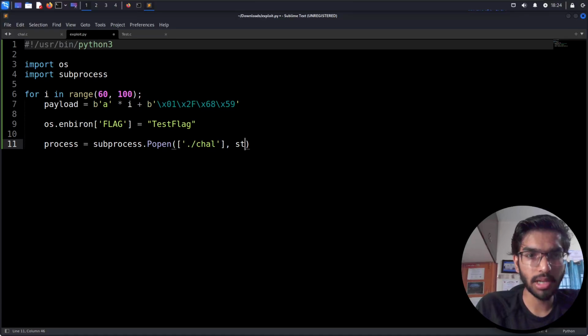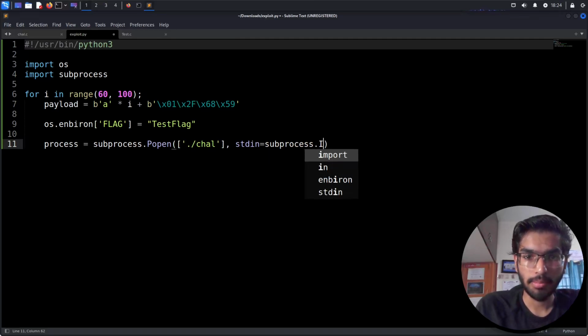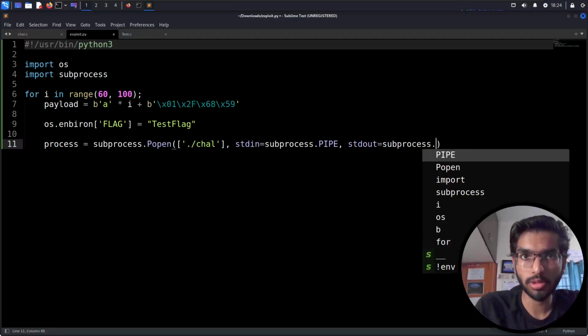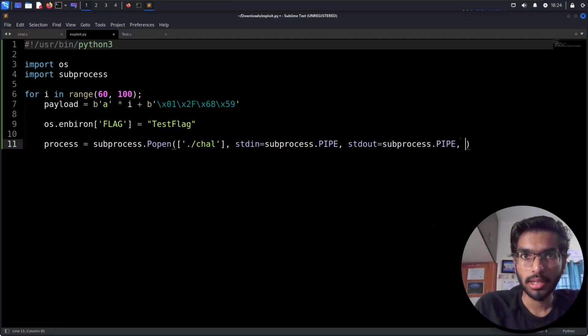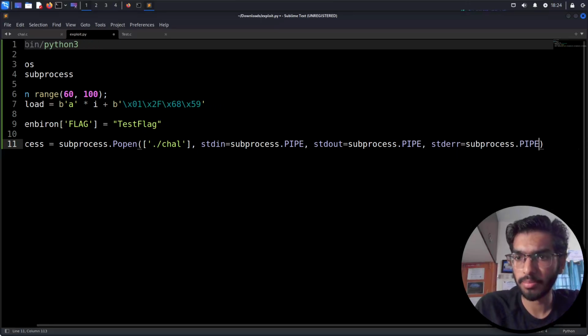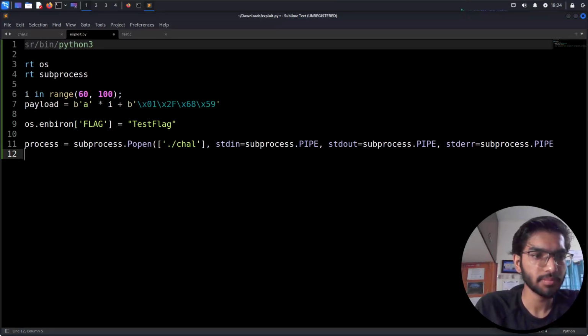Then the input that we'll be giving into the program is standard input, subprocess.PIPE. Then standard output, stdout, is going to be again subprocess.PIPE. Then standard error, in case I get any error, that's going to be subprocess.PIPE.